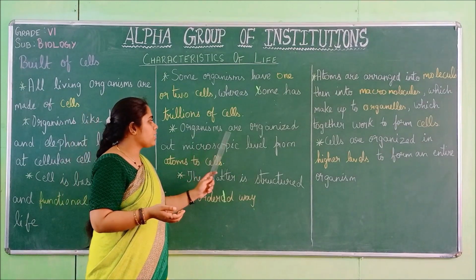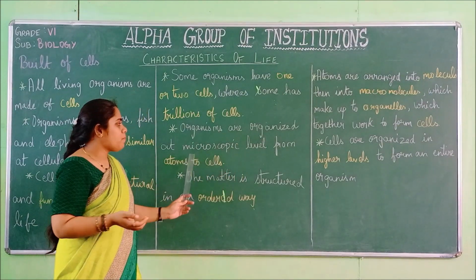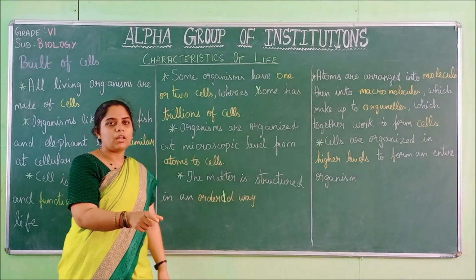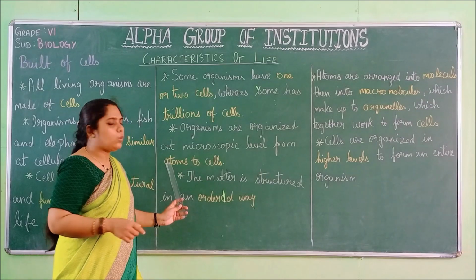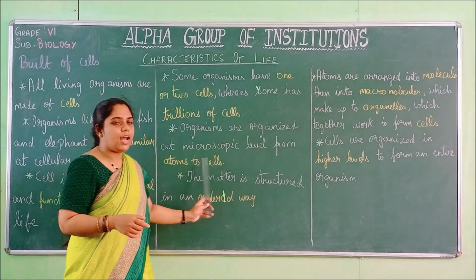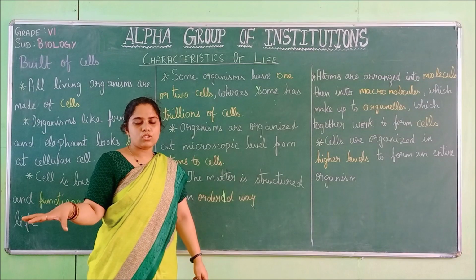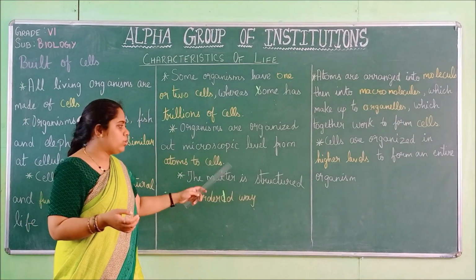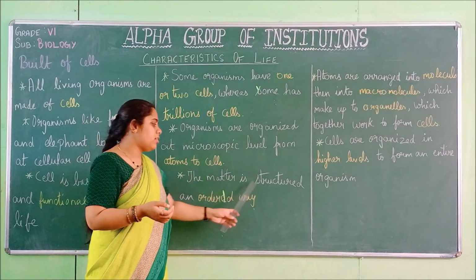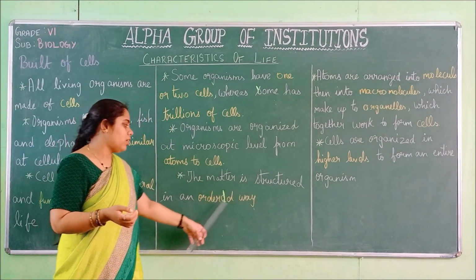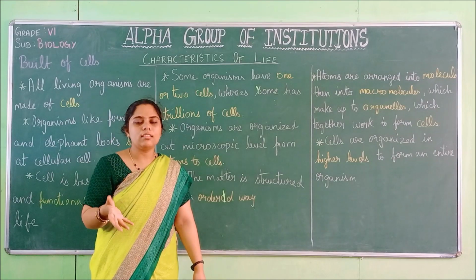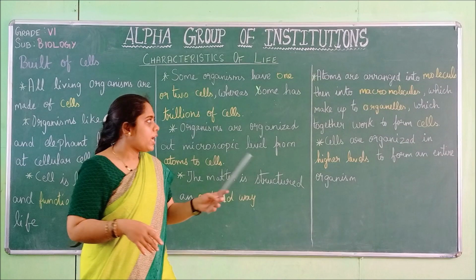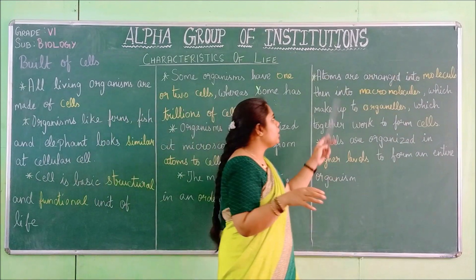Organisms are organized from the microscopic level. It starts from atoms and goes to cells. At the microscopic level it is arranged in such a manner from atoms to cells. The matter is structured in an ordered manner. Anything that is formed is arranged in an ordered manner, and we saw how it is arranged.